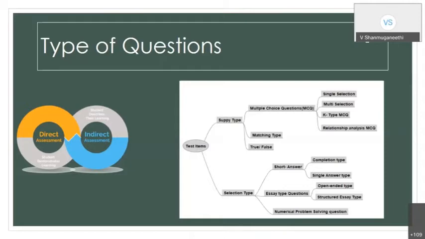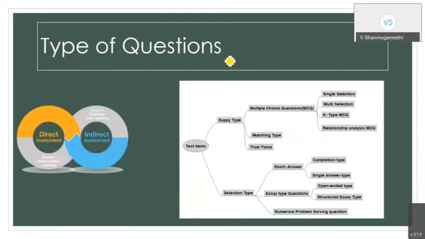So now I hope you understand my point. Whenever we set the question, there are different guidelines. I cannot say it is a rule, but there are guidelines on how the distractor should be and what type of question to set. This is the kind of ability I expect from the student: what kind of question I have to set. Basically, there are different test items, that is, question items. These items can be used for direct assessment.